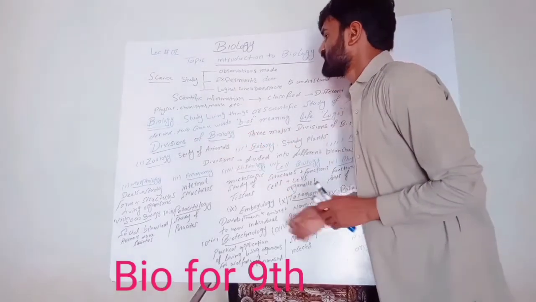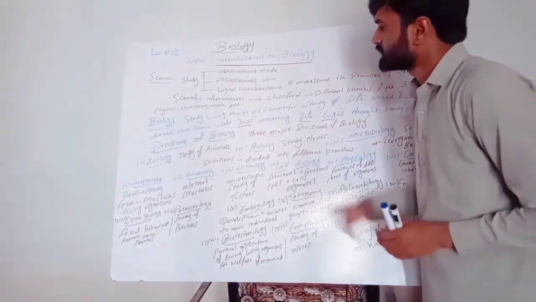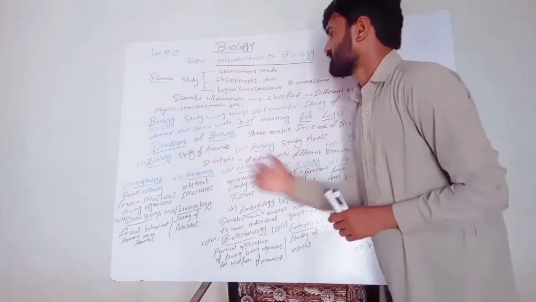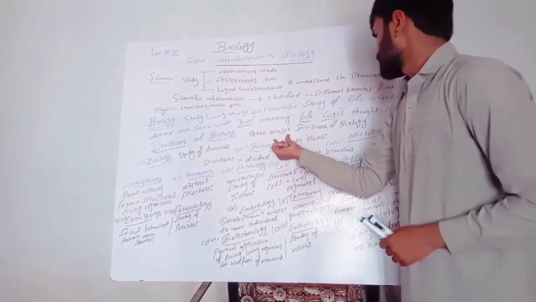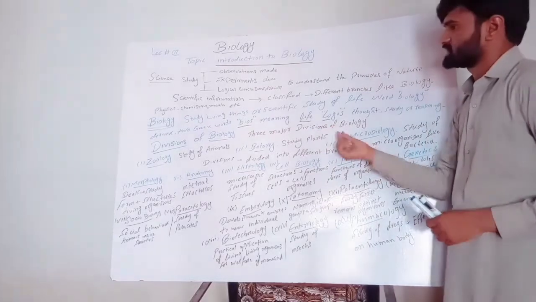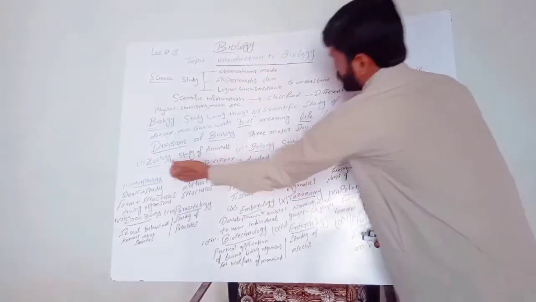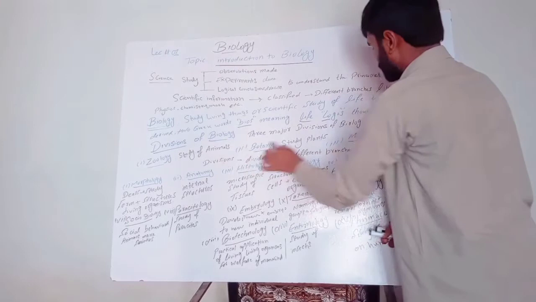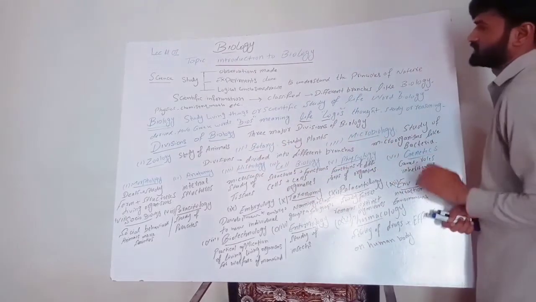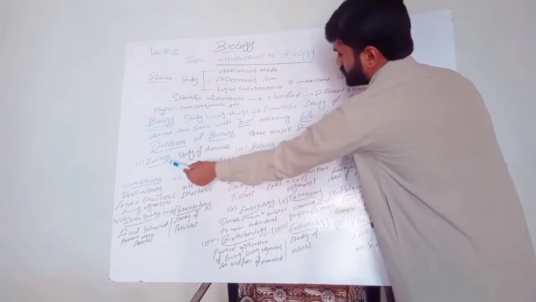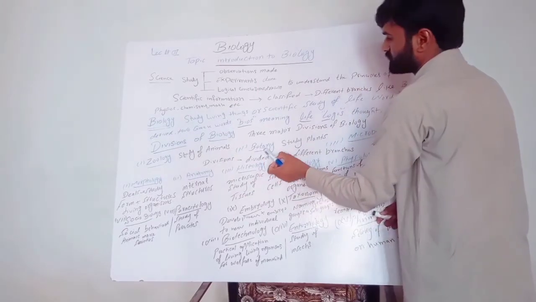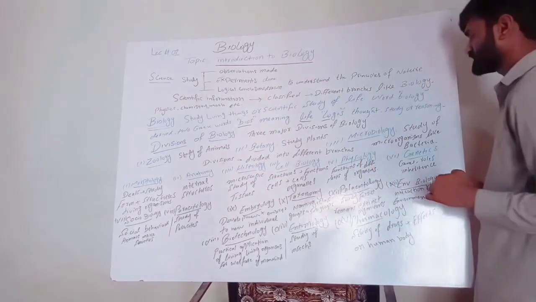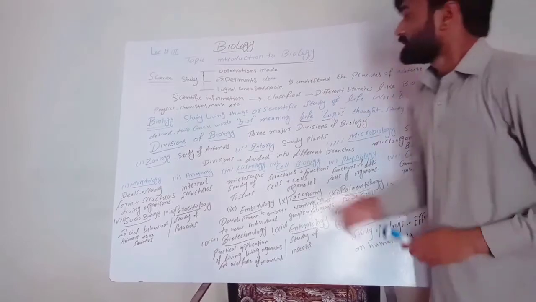There are divisions of biology. Now we will discuss the divisions of biology. There are three major divisions of biology. First division is zoology, second division is botany, and the third division is microbiology.